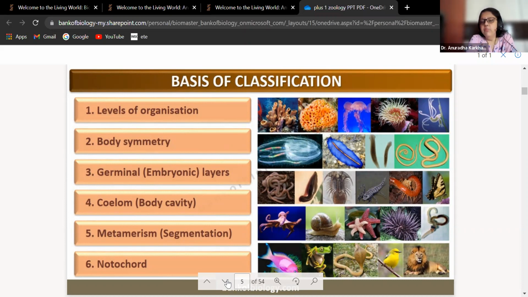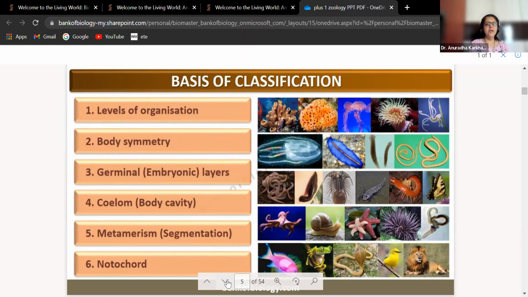Fifth is metamerism. Metamerism का मतलब होता है inside as well as outside you can see segmentation of the body. So the best example is going to be the earthworm, wherein you can see the segments from outside also and from internal side also. Luckily or unluckily, I don't know, but आपको earthworm का dissection नहीं है कॉलेज में, तो internally भी वो segmented होता है, ये अभी आपको मानना पड़ेगा क्योंकि आपको करना नहीं है अभी.